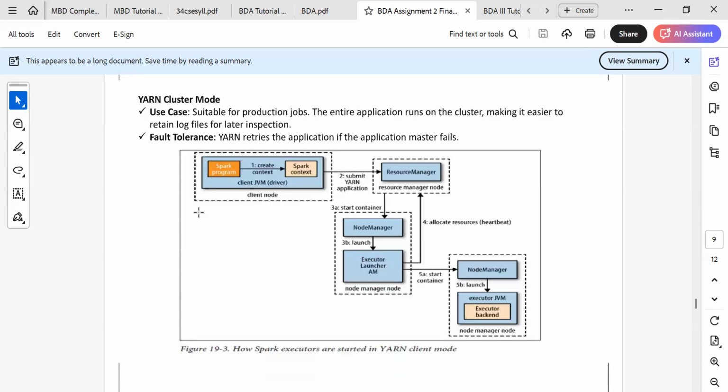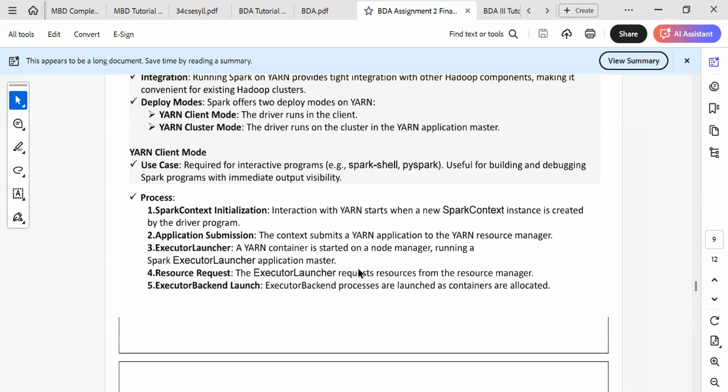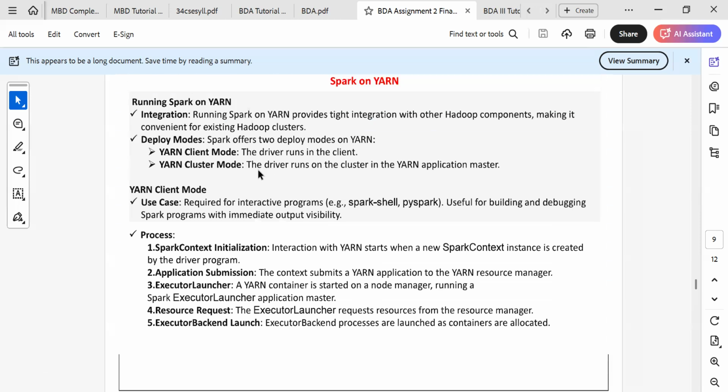So now here we will talk about the cluster mode. It is suitable for production jobs, as you have seen here: the driver runs on the cluster in Yarn.